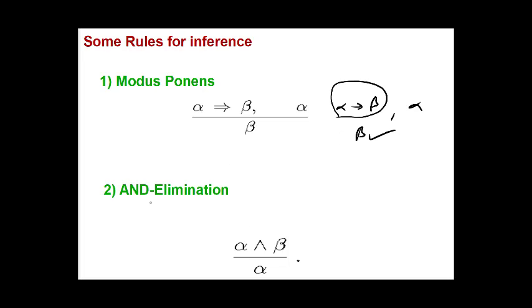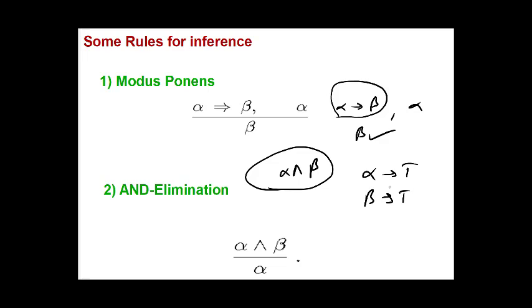Then the second rule is and elimination. If we are given the sentence alpha and beta, and this is true, we can infer that alpha is true. We can also infer that beta is true. So we can eliminate the and as well as either of the variables. We can write it as only alpha, or we can also write it as only beta.